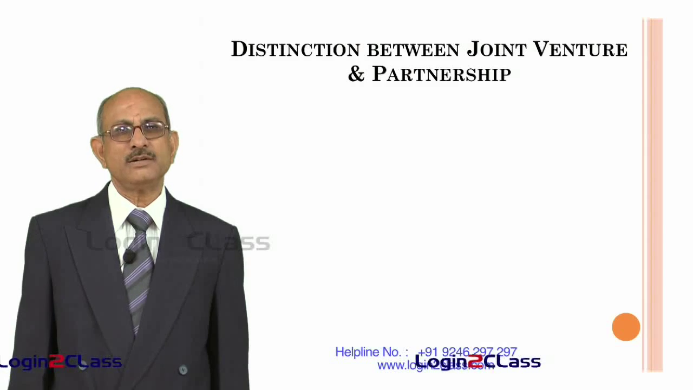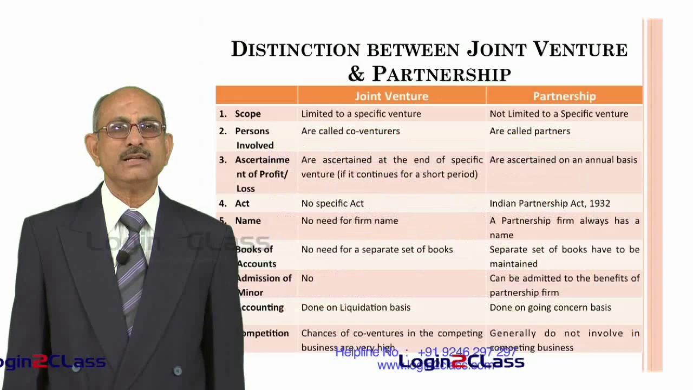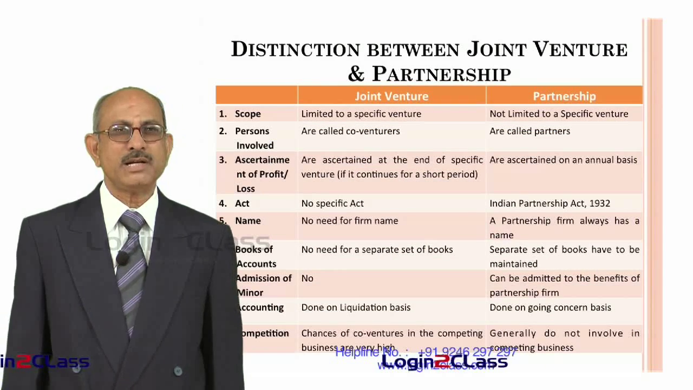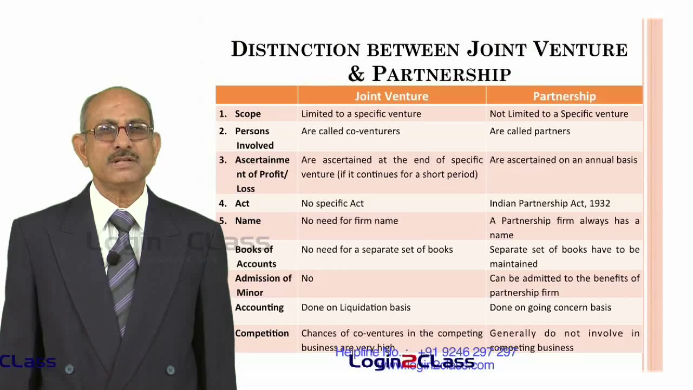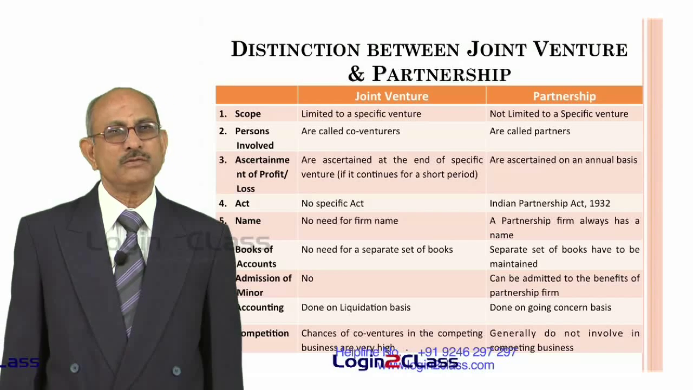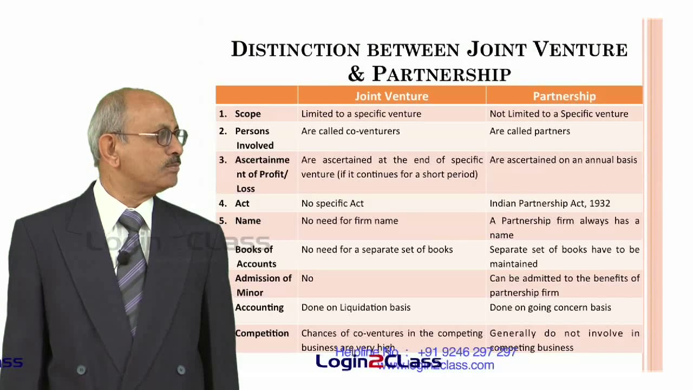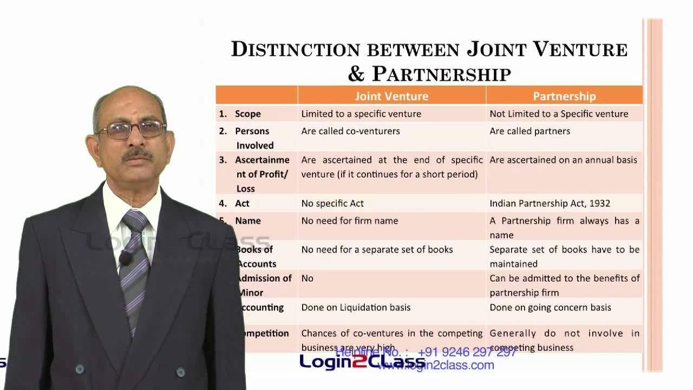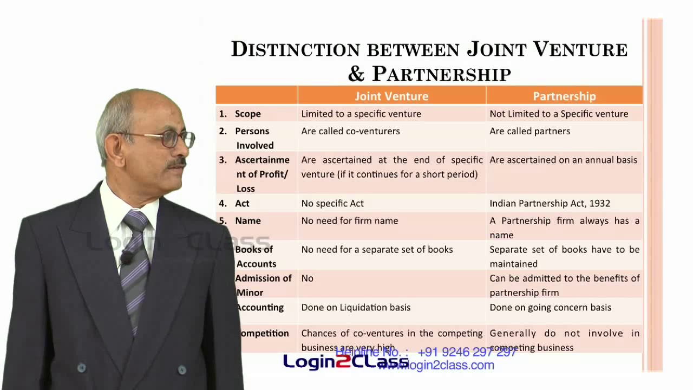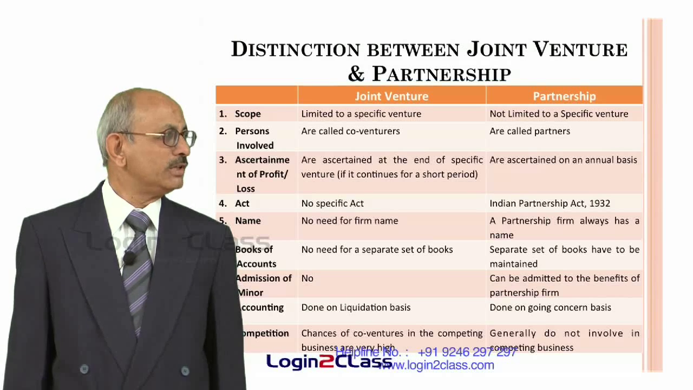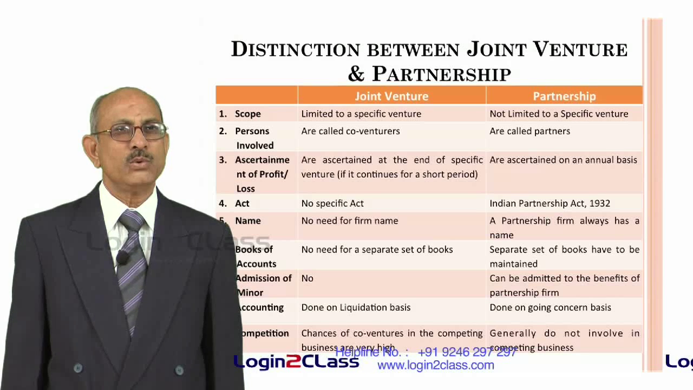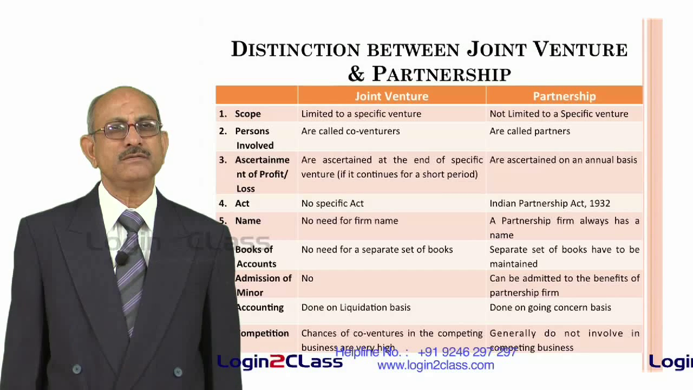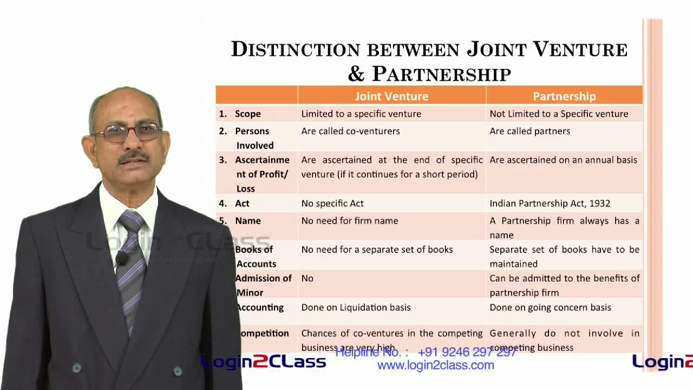So now let us try to find out the difference between a joint venture and a partnership firm. Though both of them look alike, there are a lot of differences between the two. So first of all, let us see what is the scope of a joint venture, what is the scope of a partnership. In the case of a joint venture, the scope is limited to a specific venture. That means two or more parties are joining together only for the limited objective of completing a particular transaction.